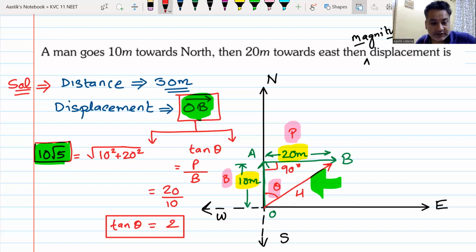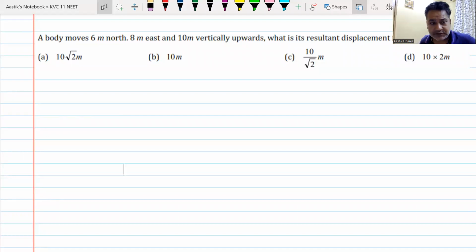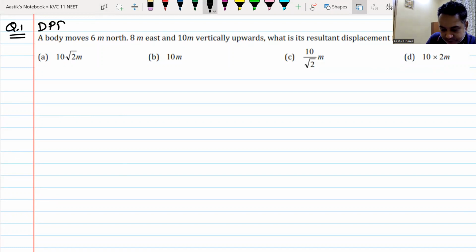Okay, then I'm moving on to the next problem. I've sent you a practice sheet for DPP. Did you get it? No, sir. Okay, not a problem. This is a problem from the same sheet, so you don't have to write the problem. It is question number 1 from your DPP practice sheet. You don't have to write the entire question. Just look at the question, solve it, and tell me the answer.